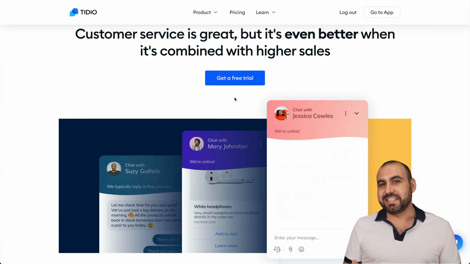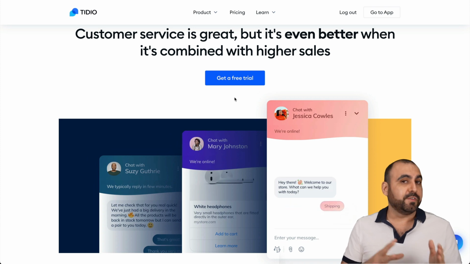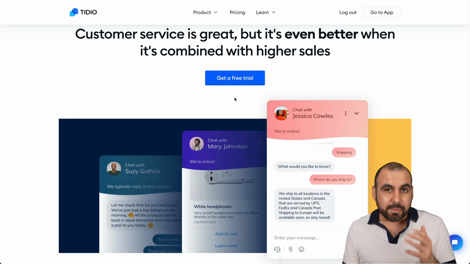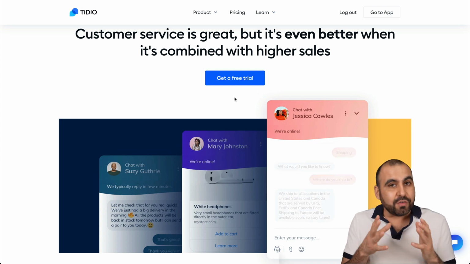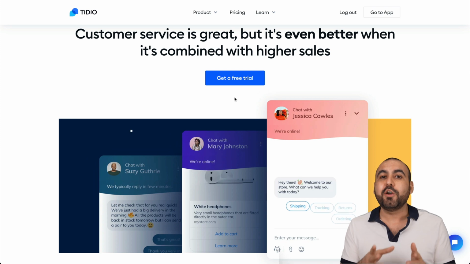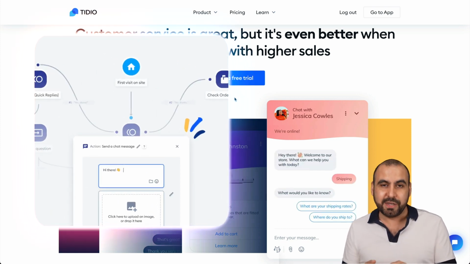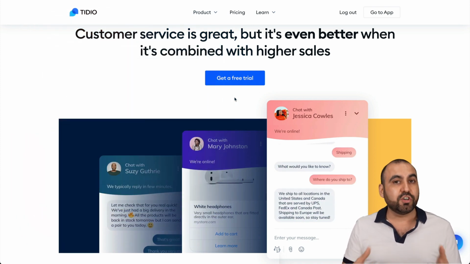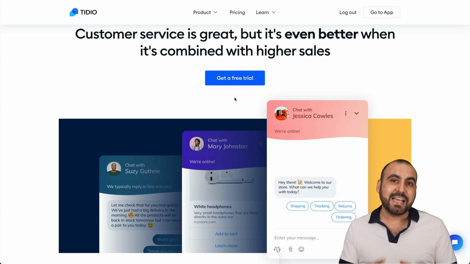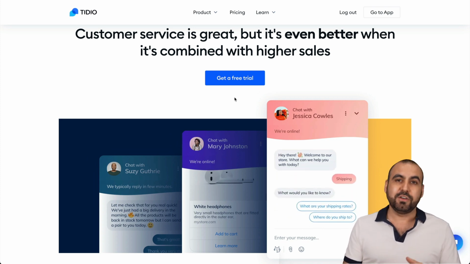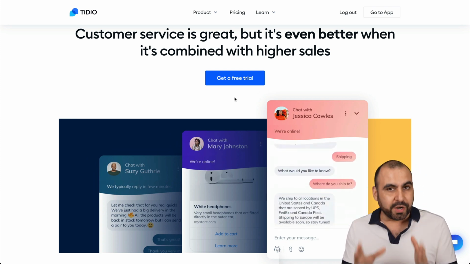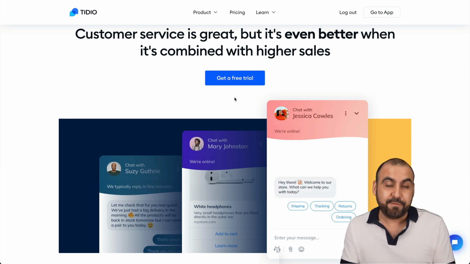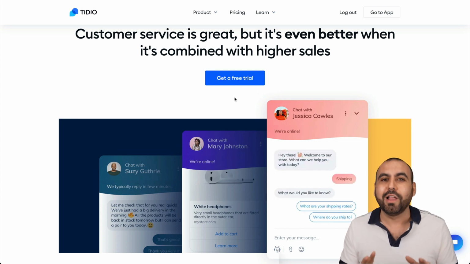Tidio is a live chat system that's going to let you provide great customer service to your visitors and clients. Now, what I like about it is that it's super easy to implement. That's one of the main features that I like about Tidio. Now, you don't actually have to be there all the time because Tidio has a bot that you can integrate. That means that when you're not around, it can answer potential questions that visitors or customers might have. And it works fantastic with WooCommerce and Shopify. So if you have a returning customer, you can trigger the bot to do something specifically for that returning customer or for a specific product page, and you can do a whole lot with it.